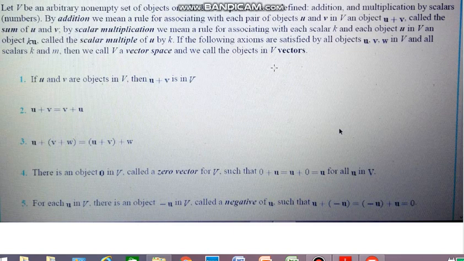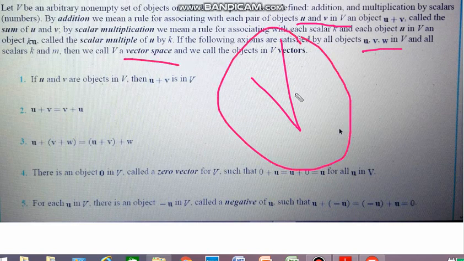If the objects u, v, w, or any vectors we take, satisfy the 10 axioms that we will discuss later on, then V is called a vector space, and the objects within V are vectors.